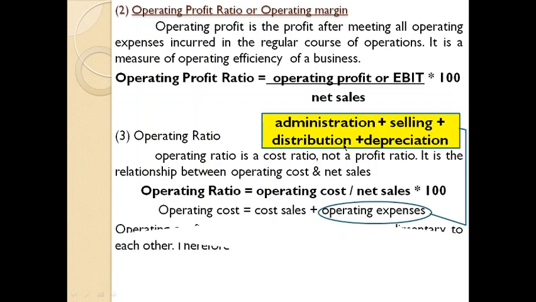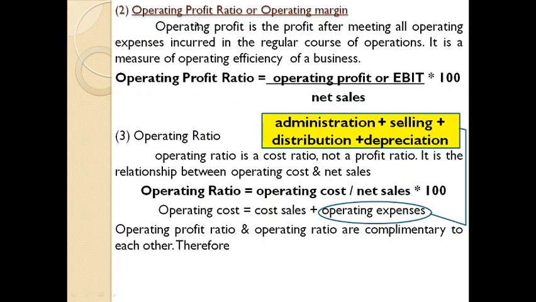Operating profit ratio as well as operating ratio are complementary to each other, because both the ratios are used for measuring the operational efficiency of the concern. Here in operating profit ratio, efficiency is measured from the profit point of view, whereas operating ratio measures the efficiency from the cost point of view.